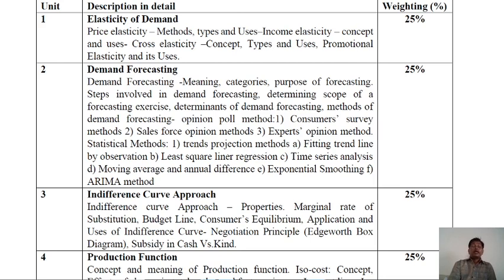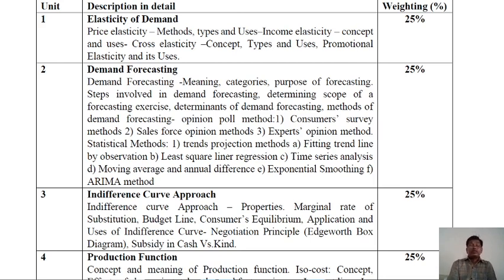Second, demand forecasting. The main points: the meaning of demand forecasting, categories, purpose of forecasting, steps involved in demand forecasting, determining the scope of a forecasting exercise, determinants of demand forecasting, and methods of demand forecasting: opinion poll method, consumer survey method, sales force opinion method, expert opinion method, statistical method.